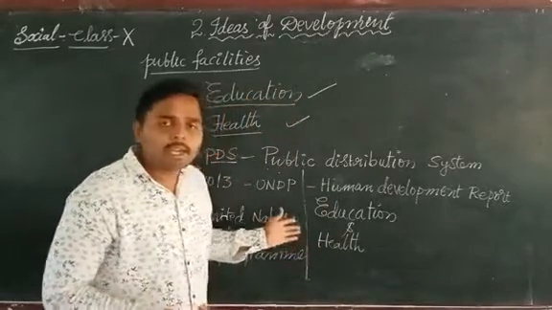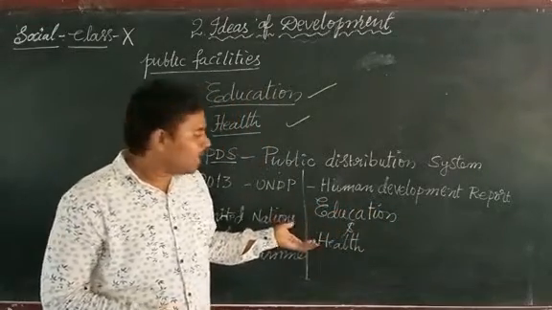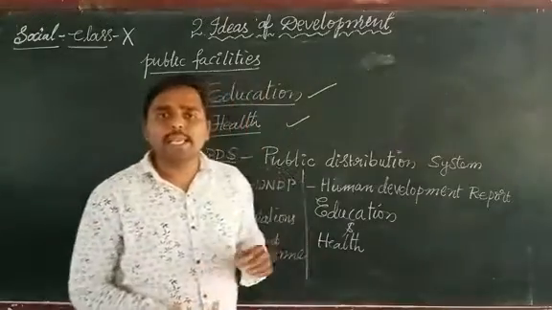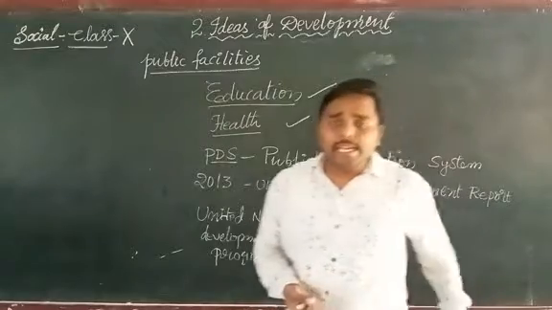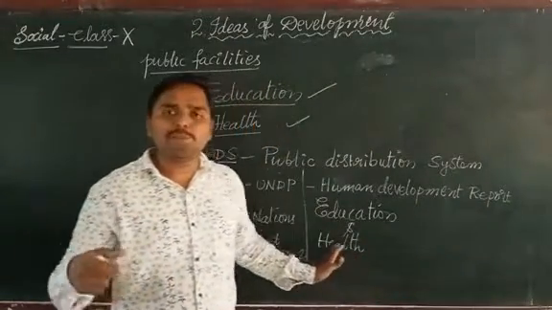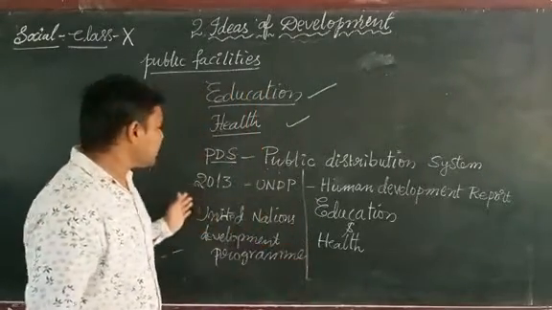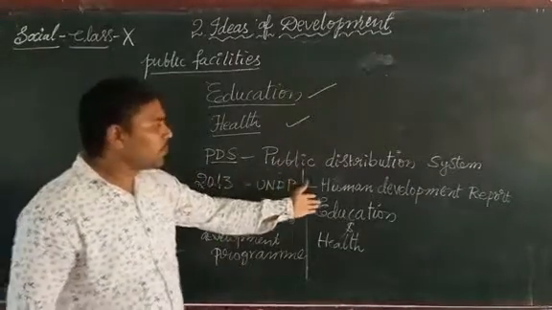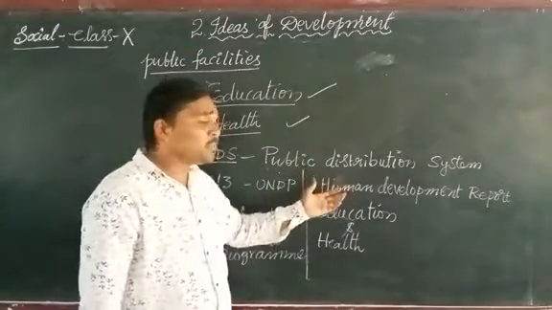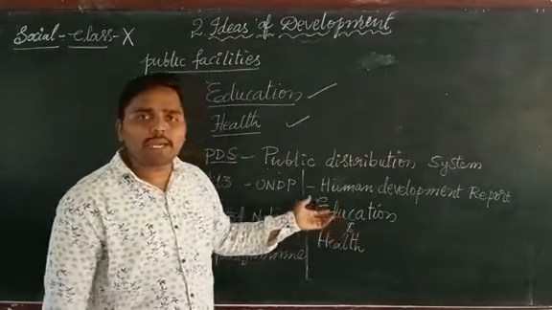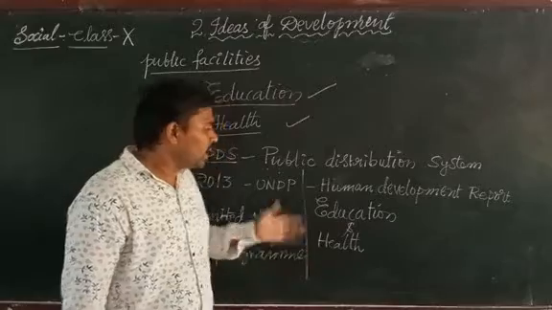And if the health of the people is good in the country, it decreases the infant mortality rate, and it gives more life expectancy, a higher average life in the country. That's why the United Nations Development Program published the Human Development Report, to indicate the developed countries or to compare the countries with the help of the key indicators, education and health.